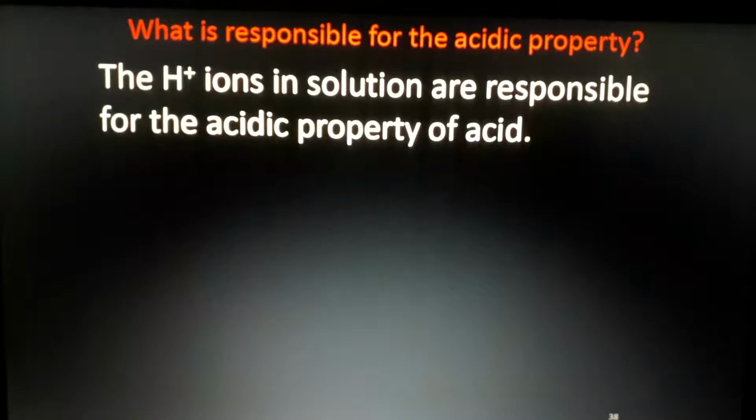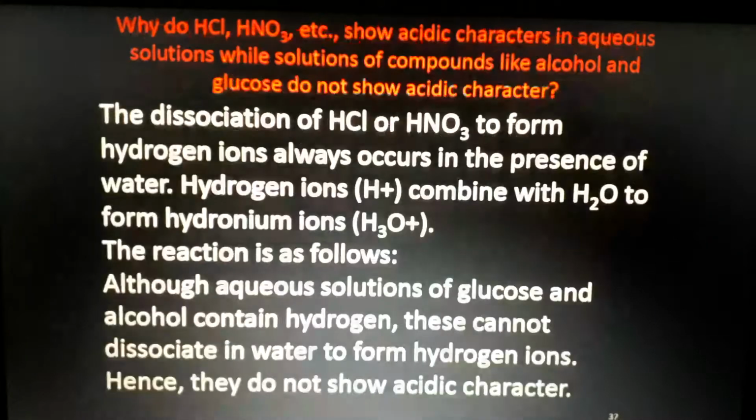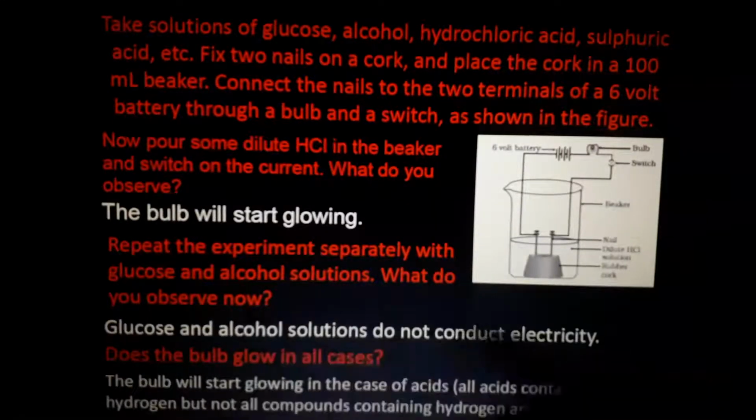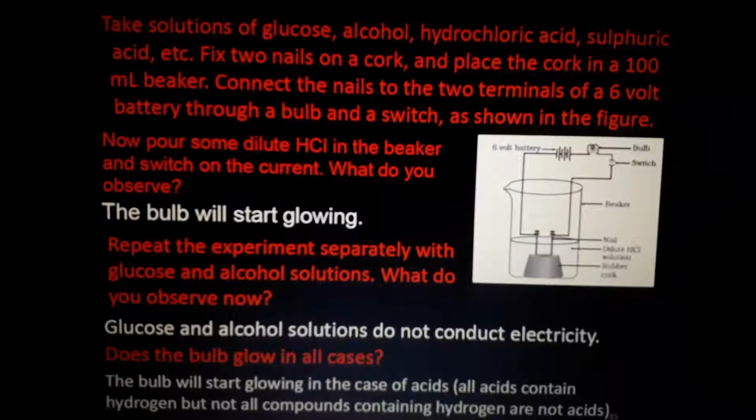Whatever properties the acid is showing, it is because of the presence of these H plus ions. That is the main difference between acids and certain other chemicals like glucose. Alcohol and glucose, even though those compounds have hydrogen in them, won't release this hydrogen ion.